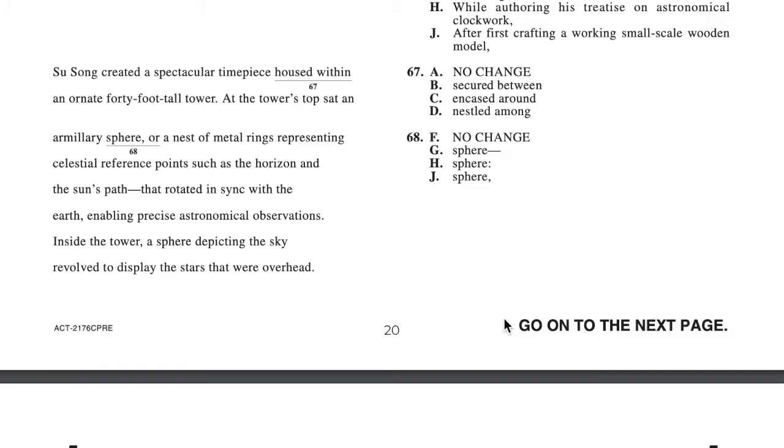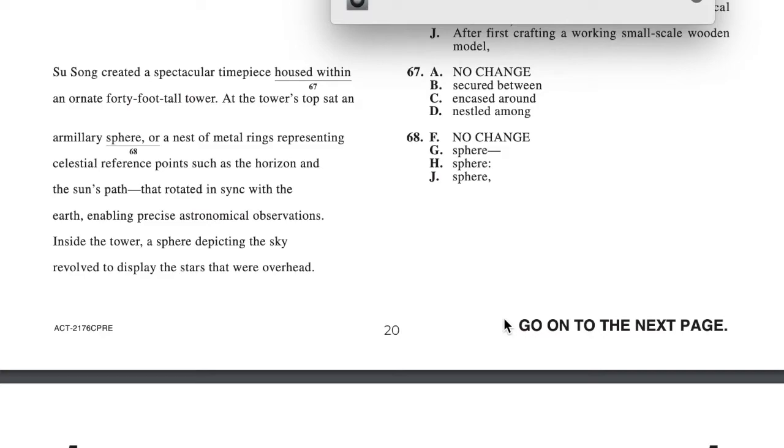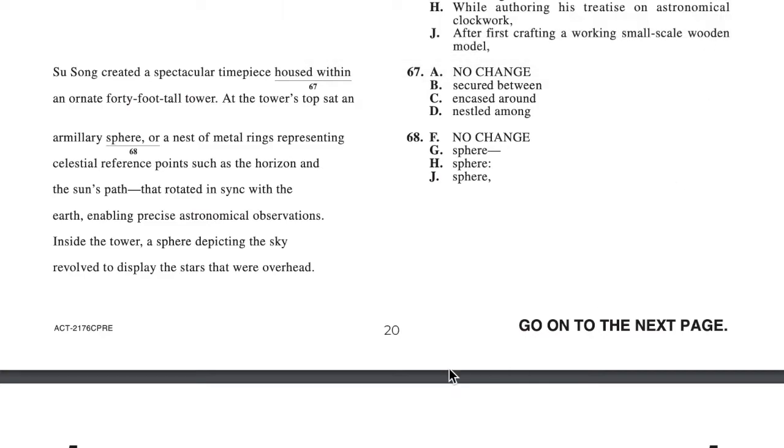68, the answer is G. Spear with a dash. So, dash questions are pretty simple. If there's another dash in the sentence, then you also put a dash in the sentence. So for this question, as you can see, if you look two lines below, you can see "or a nest of metal rings representing celestial reference points such as a horizon and the sun's path," dash. So since there's a dash below, you're going to want to have a dash above, and that's why the answer is G. Pretty simple.